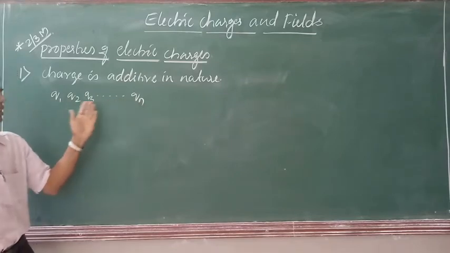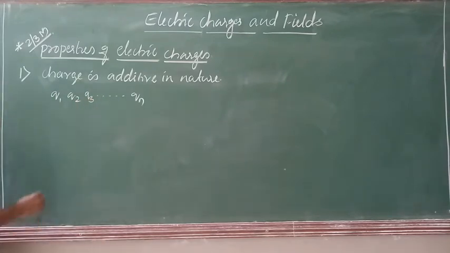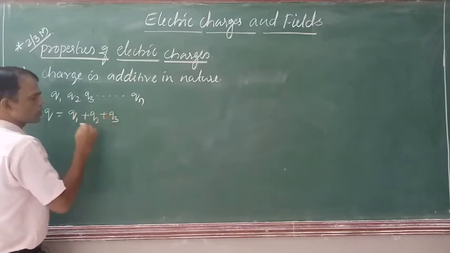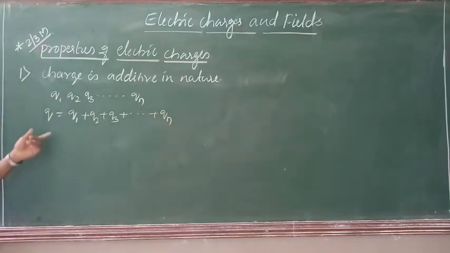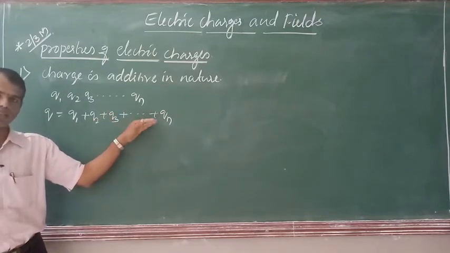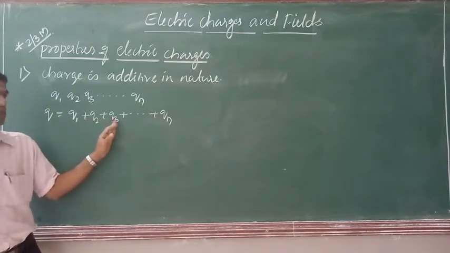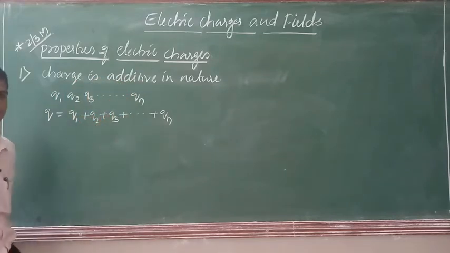Then, if Q is the total charge of the system, it can be written as Q1 plus Q2 plus Q3 plus so on plus Qn, which means charge can be added just like adding numbers. That is, simple algebra is followed to add the charges. That's why electric charge is additive in nature.